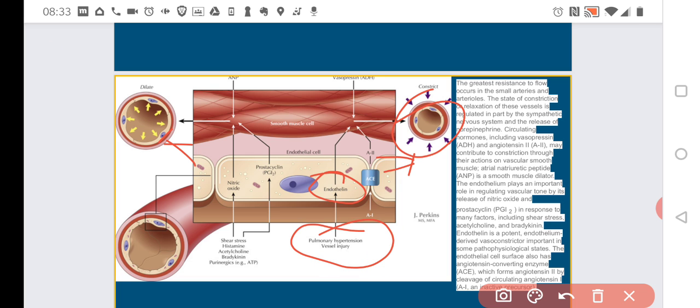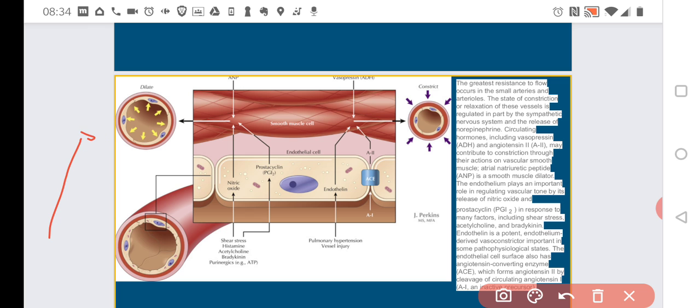So let's imagine that we have this vessel injury. Why would we want to constrict the vessel? Well, the answer is extremely simple. Because when we constrict the vessel here, the blood flow would be severely reduced. So not so much blood would get out of the vessel, and we would stop bleeding, or at least limit bleeding.